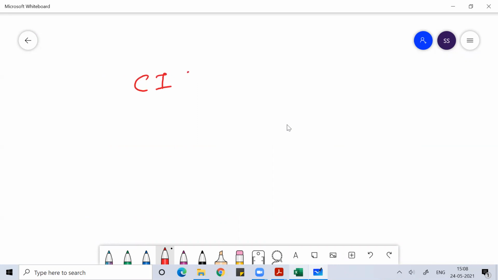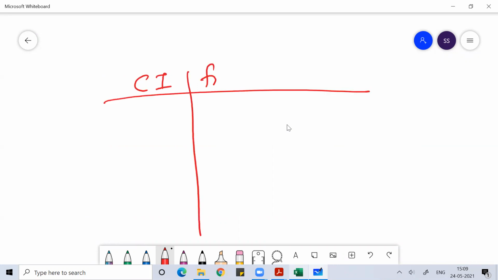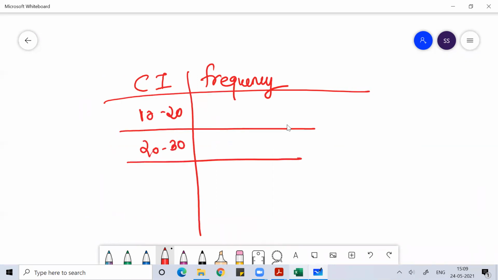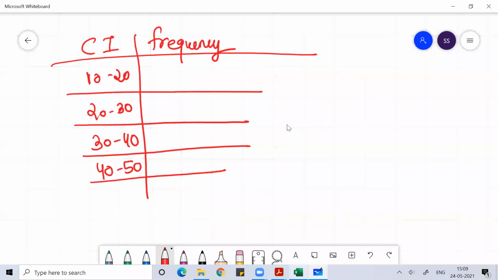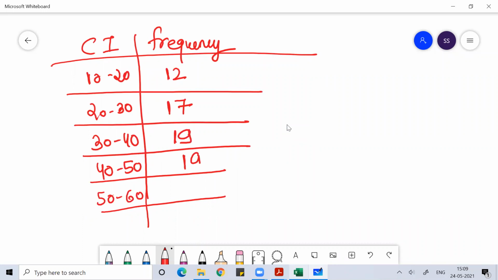Imagine you get class intervals like 10 to 20, 20 to 30, 30 to 40, 40 to 50, 50 to 60, with frequencies maybe 12, 17, then 19, then 19 again, and then 7.